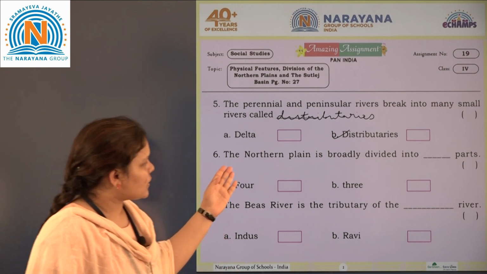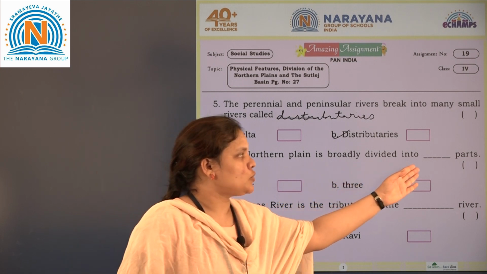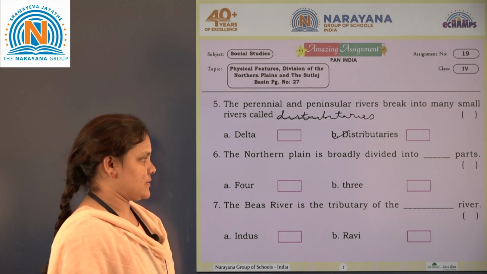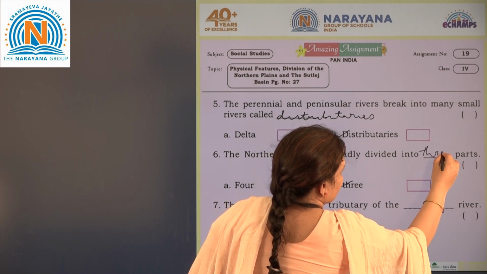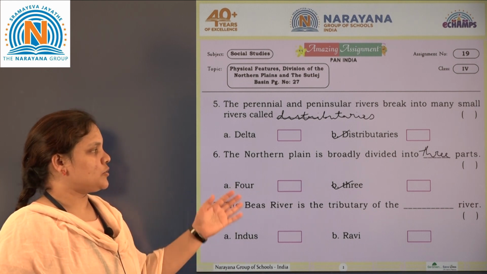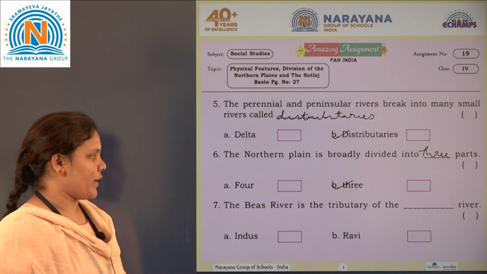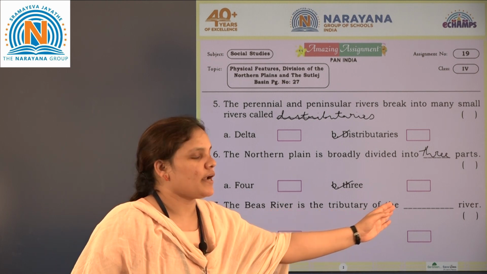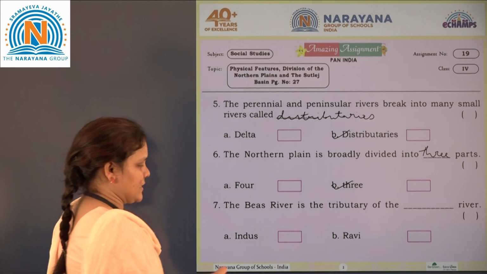Then sixth one, the northern plains is broadly divided into dash parts. The northern plains is divided into 3 parts. So answer is 3. The northern plains is divided into 3 river basins. Next 7th one, the Beas river is the tributary of the dash river. So the Beas river is the tributary of Indus river.